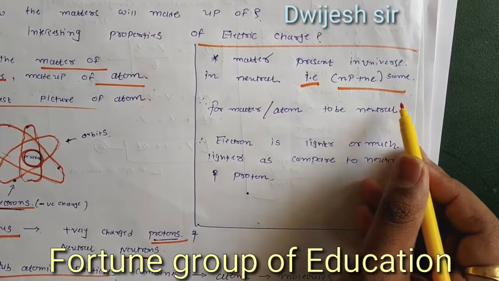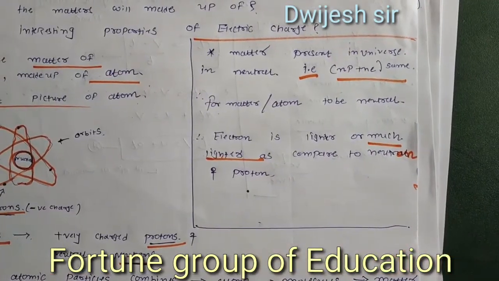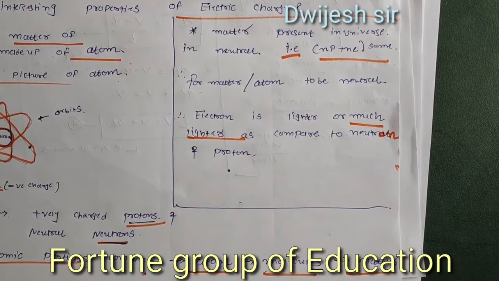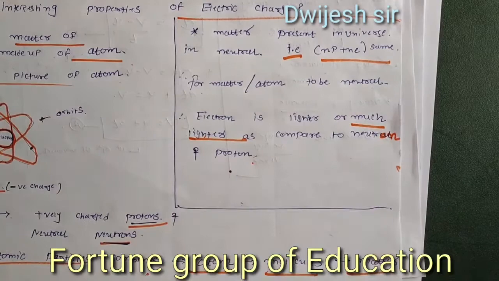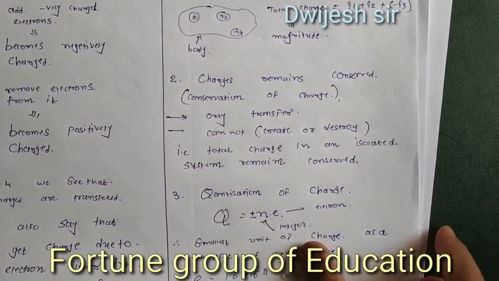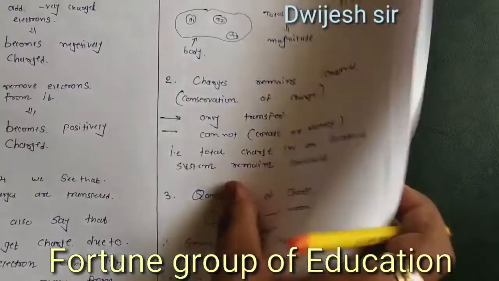Electrons are much lighter compared to neutrons and protons. In topic number 4 we discussed this initially, and we can discuss it again.